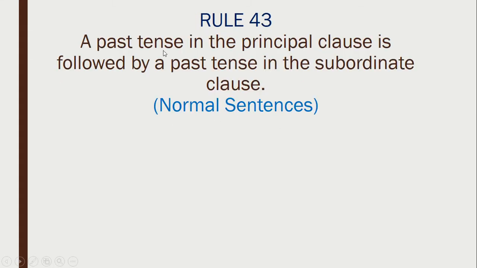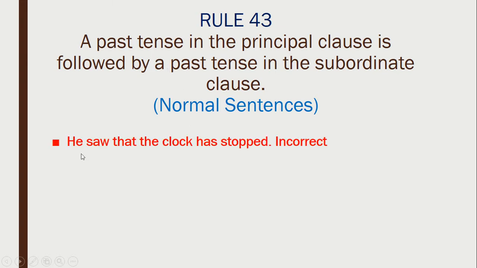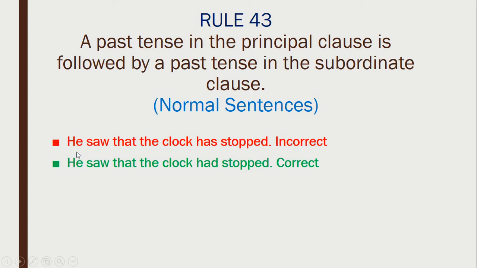Now let's see some rules for the tenses. This is a very simple rule. If something is happening in past tense, then whatever we are saying about that thing should always be in the past tense. He saw. This is in past tense. That means the subordinate clause, that is whatever we are saying about the subject of the principal clause, should also be in the past tense. That the clock had stopped should be there instead of has, because we are talking about something in past tense, so it should also be in past tense.